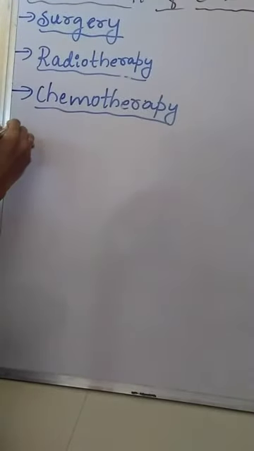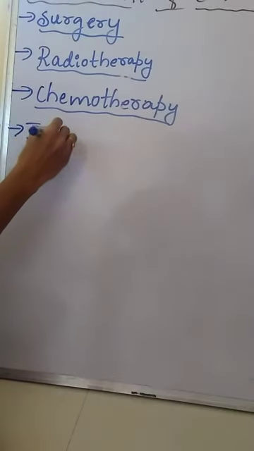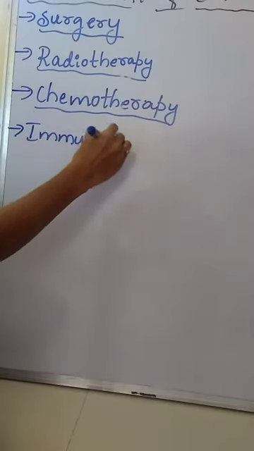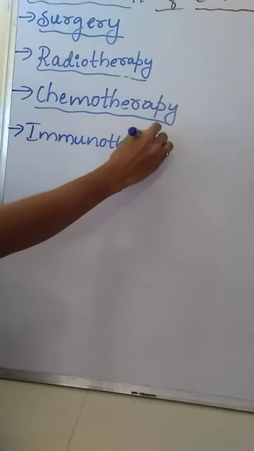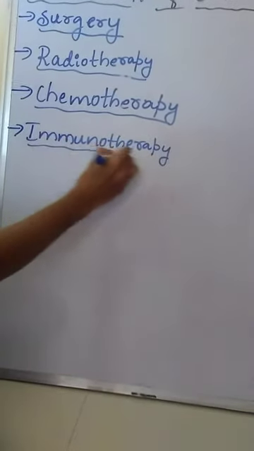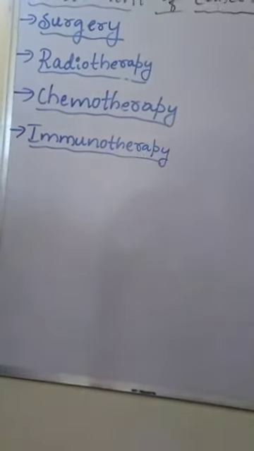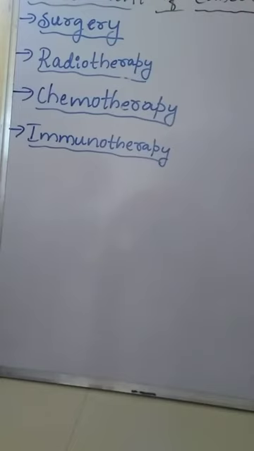Then one more method is immunotherapy. Immunotherapy means increasing the natural immunological defense mechanism of the body.